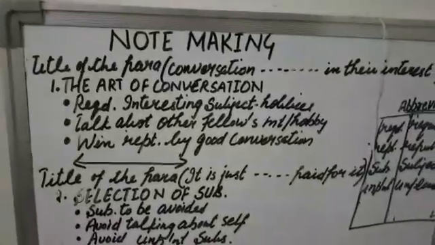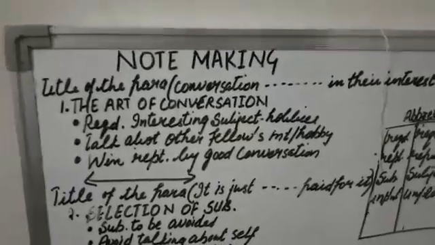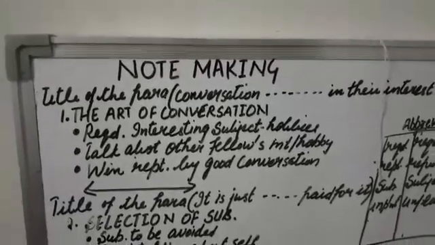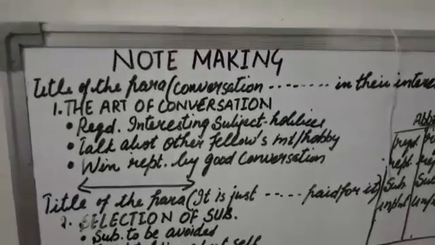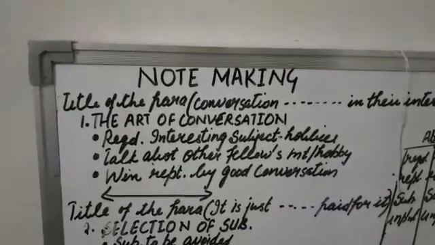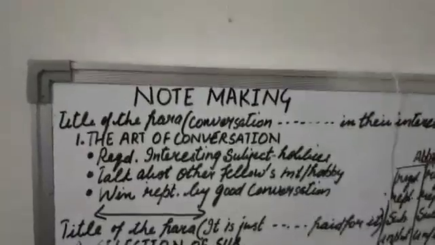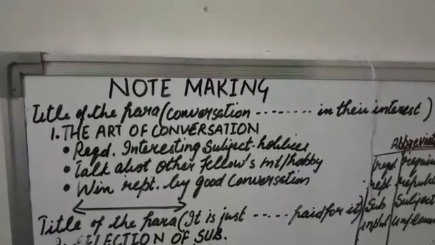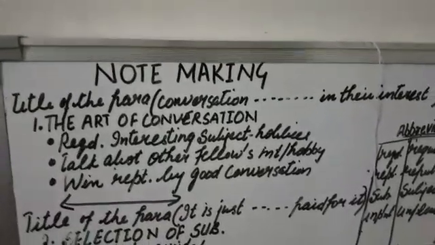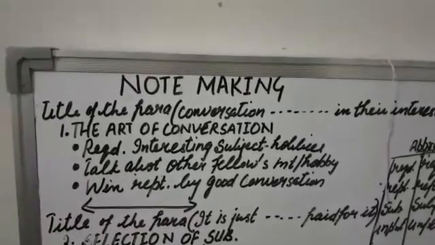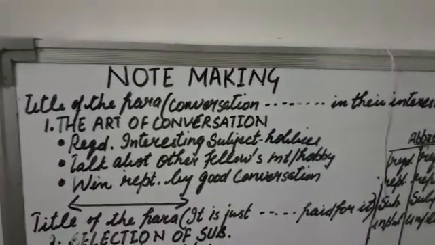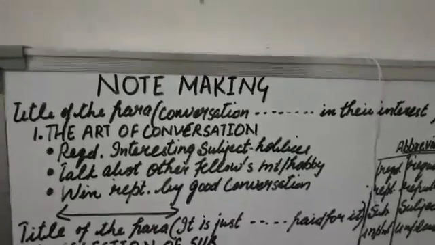One thing more: when I'm writing subheadings here, see the subheadings, these are only groups of words, meaning phrases. I'm not using full sentences here. For example, see the first line: required, interesting subject, hobbies. Rather than writing "required, interesting subjects like hobbies", I'm writing only a few words. So you have to avoid subject and verb. You will write only with the help of words, that is called phrases.